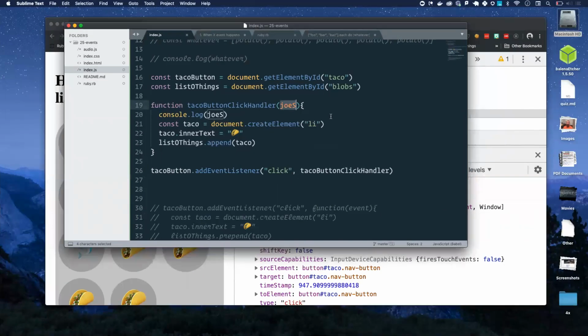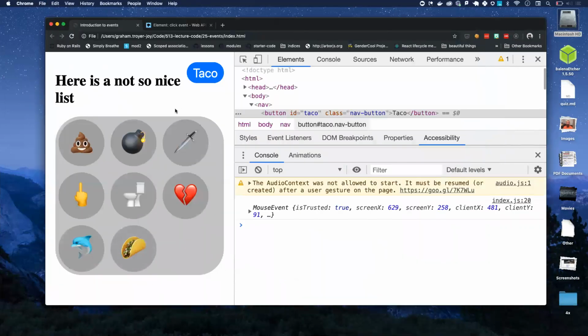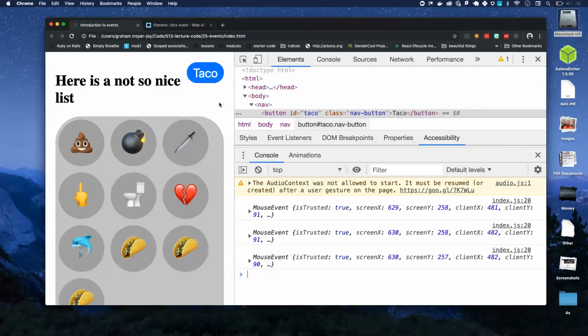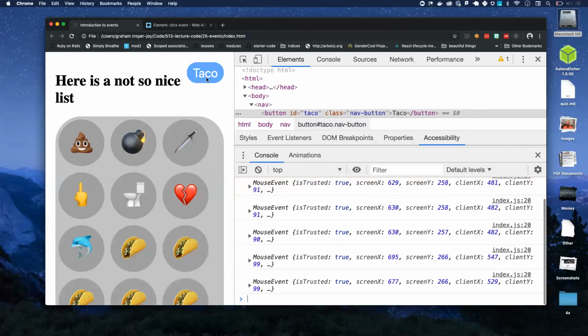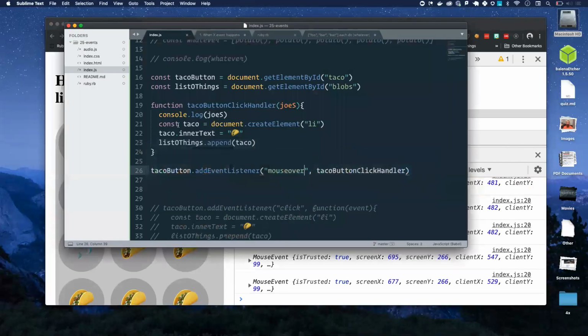The browser passes that in for us. And there is a correlation between this string and the type of event we'll get, because if we capture a mouse click, we'll get a mouse click type event. If we do a mouse over, we'll get a mouse event still, but this is a mouse over event. So when I put my mouse over it, we get a new taco. Actually, I want to prepend this too.